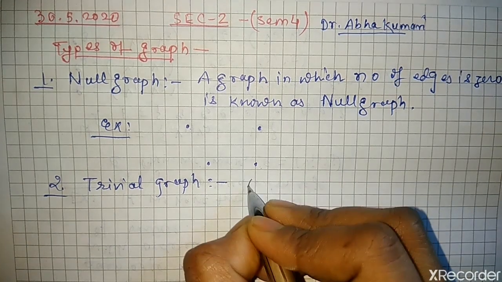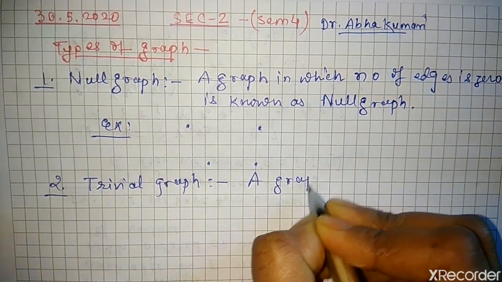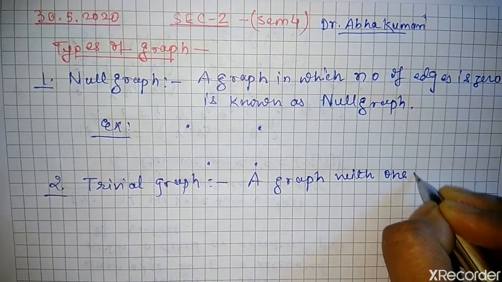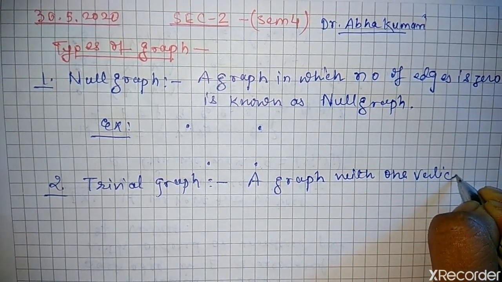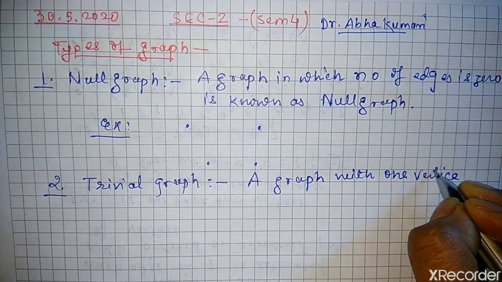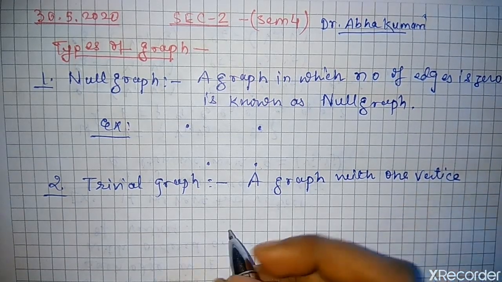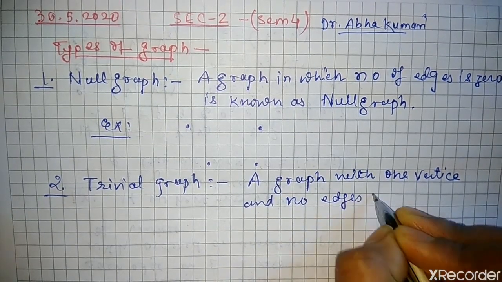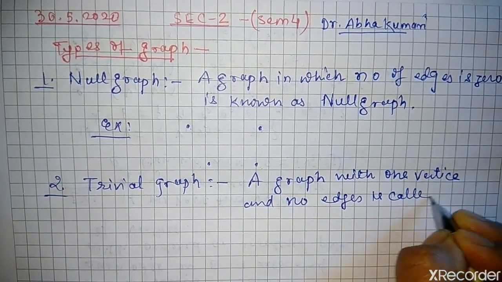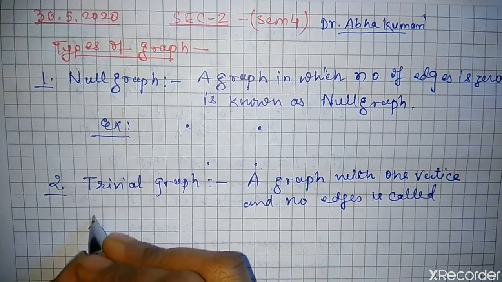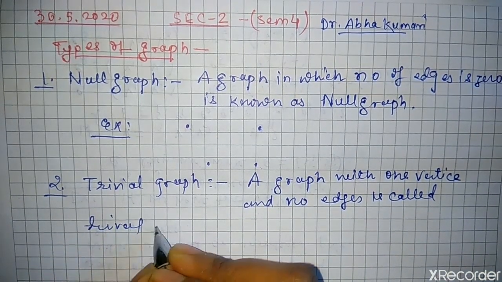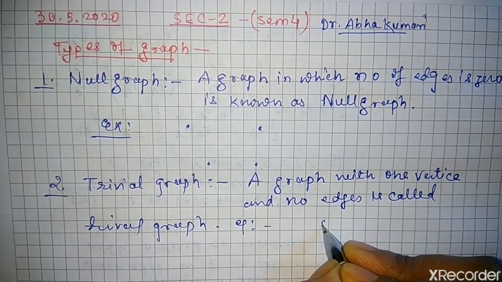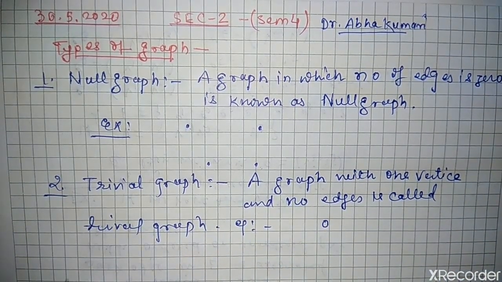So a graph with one vertex and no edges is called trivial graph. Okay, example, this one.